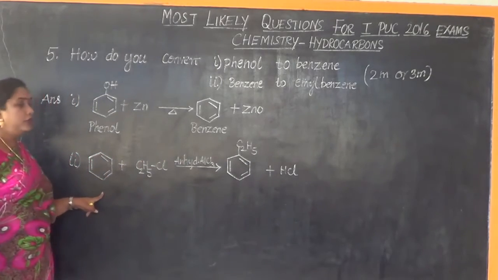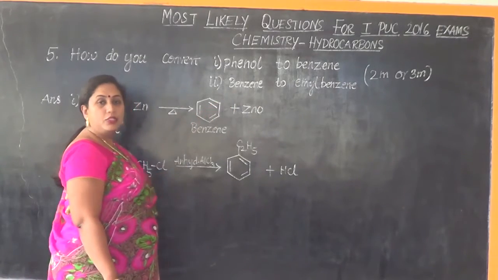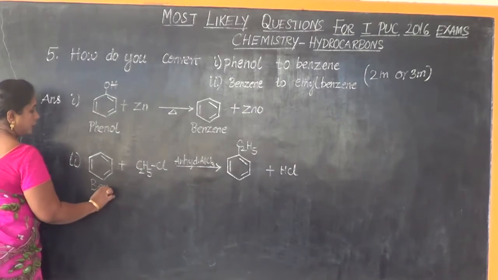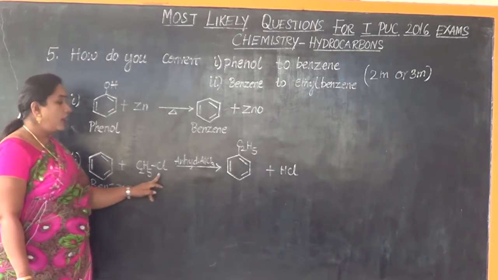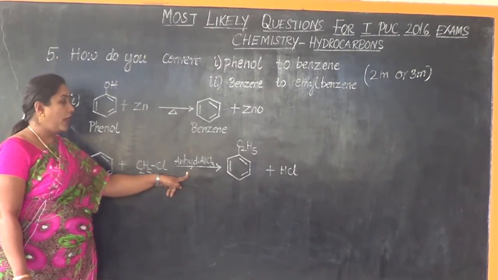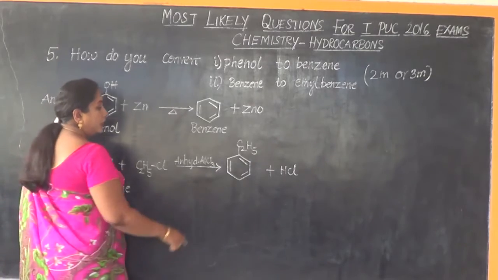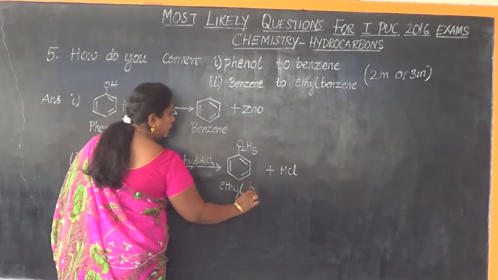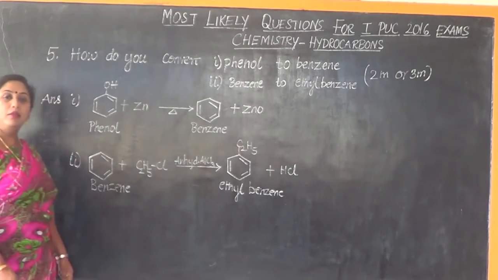Now let us look into the next question. What is the next question? Benzene to ethyl benzene conversion we are supposed to bring about. This is the structure of benzene. Benzene when treated with ethyl chloride in presence of anhydrous aluminium chloride undergoes Friedel-Crafts alkylation resulting in the formation of ethyl benzene. So this is how we convert benzene to ethyl benzene.